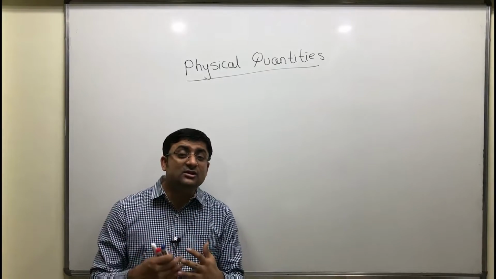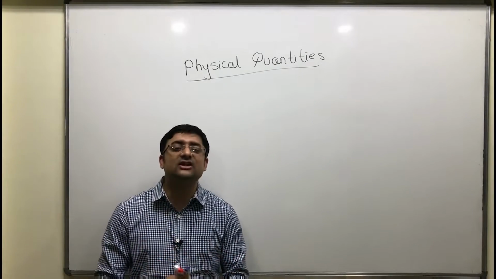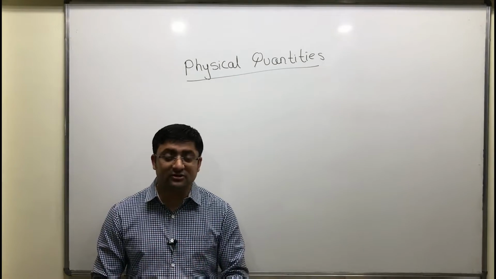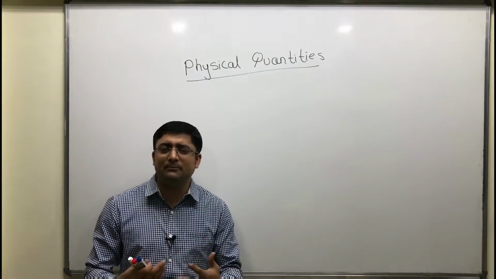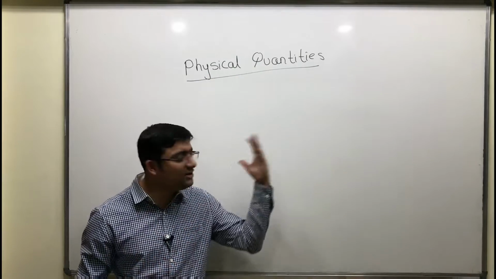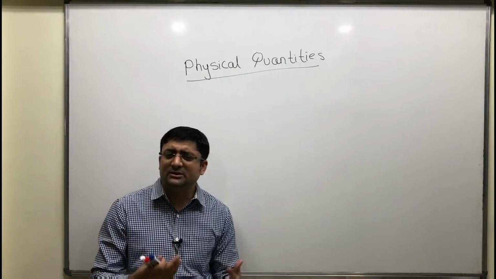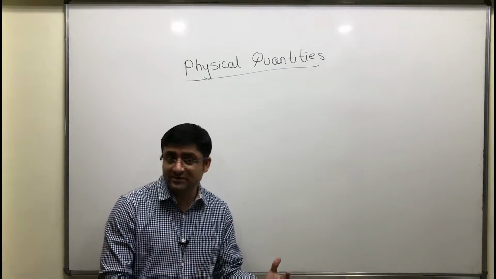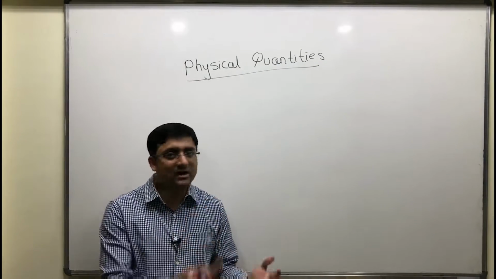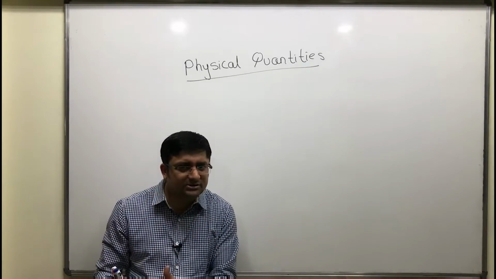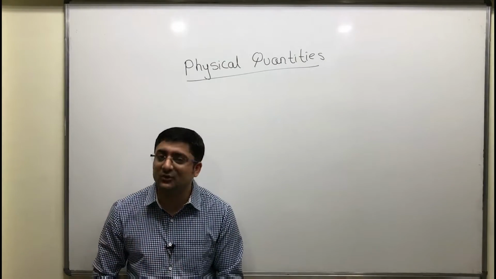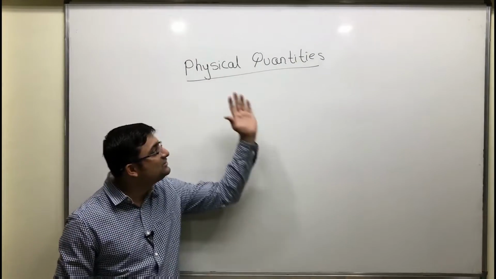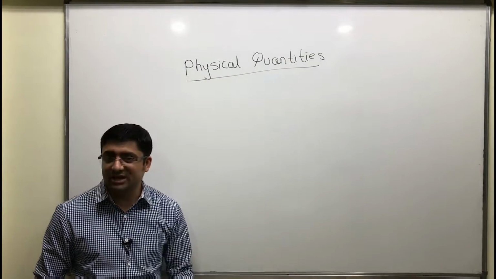So can you think of things which are not physical quantities, that is which cannot be measured? The answer is emotions. Emotions cannot be measured. For example, let's say one day you're really happy. How happy are you? Is there any unit or number you can express? No. Similarly, some days you're sad. How sad are you? You cannot express. Let's say you love someone. How much do you love that person? Again, there are no units. If you hate a person, how much do you hate a person? Again, no units. So emotions are not physical quantities. Is this clear? So what are physical quantities? Those which can be measured.